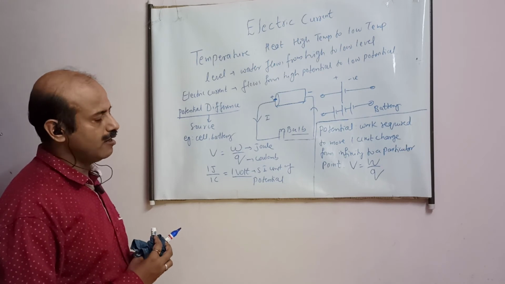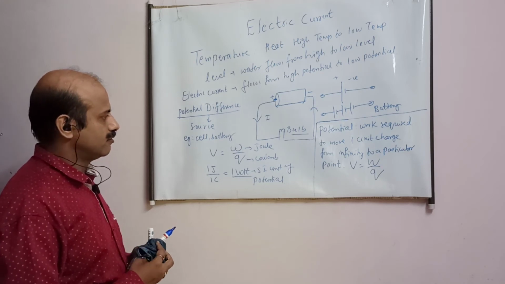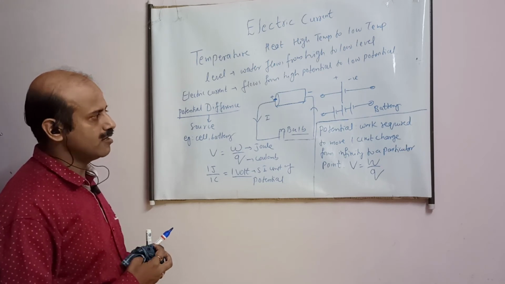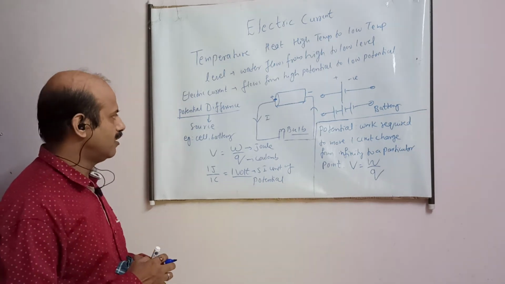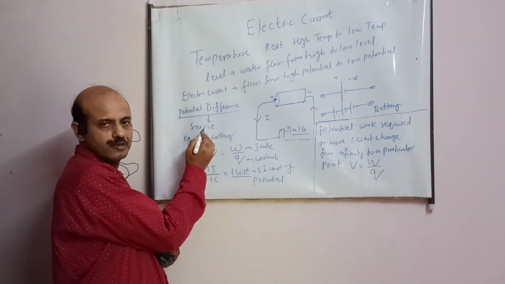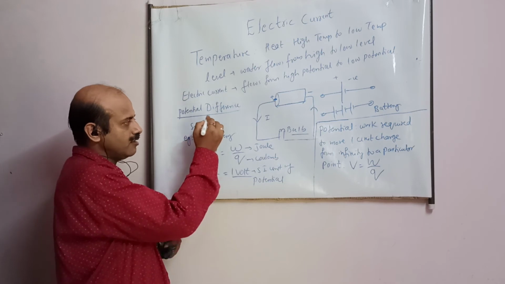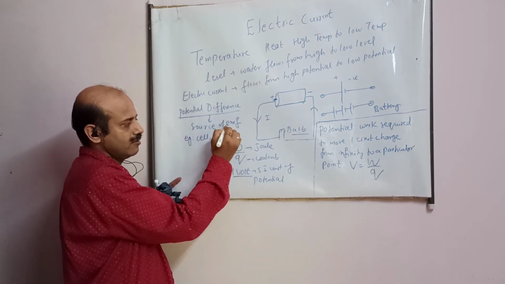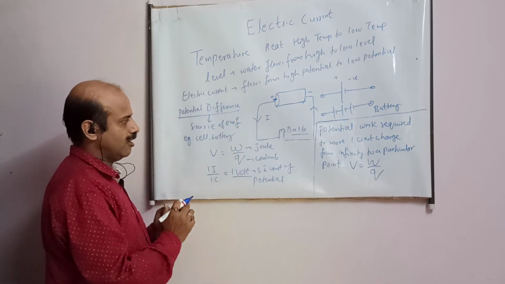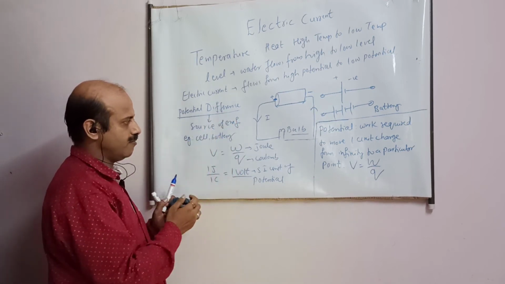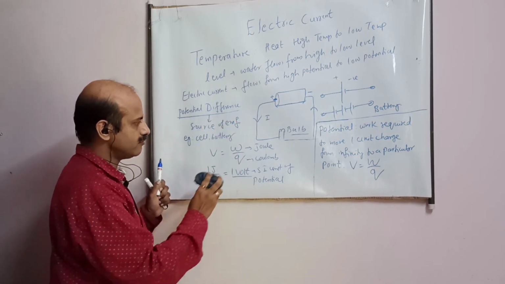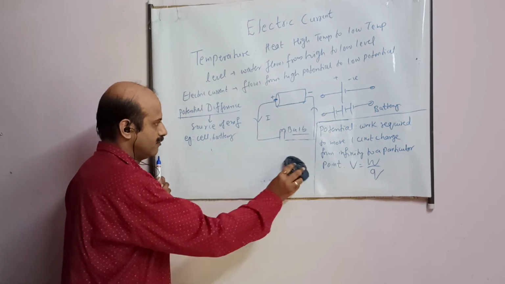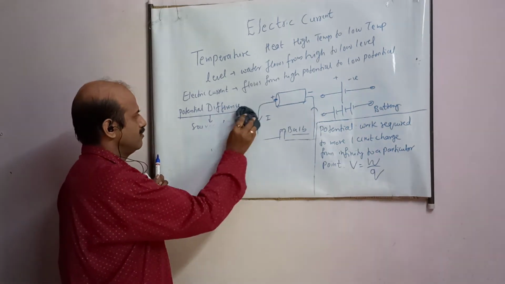So student, till now we have learned two formulas. One is current, other is potential. And this difference is created by the source, it is known as cell. And this source is also known as source of EMF. I will just give you a brief account of this EMF, student. What this EMF is.